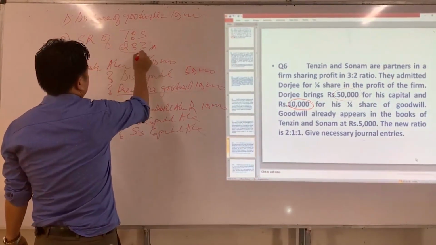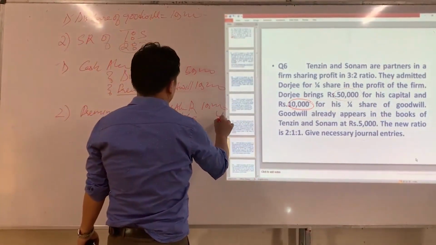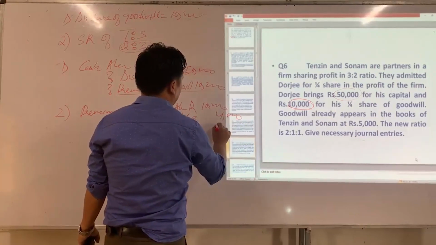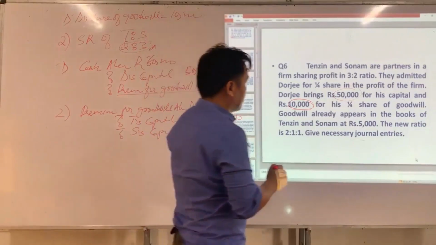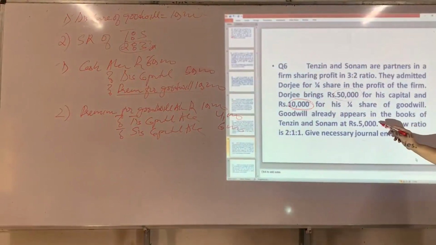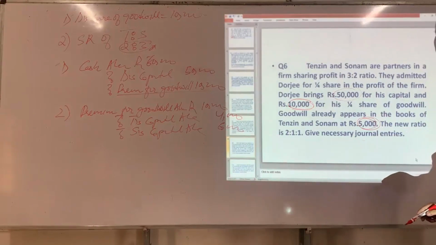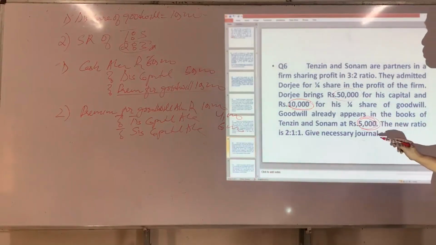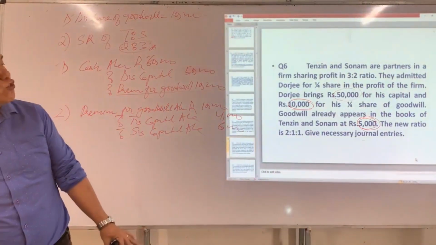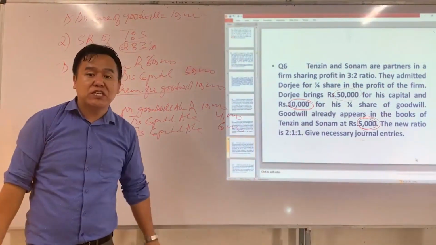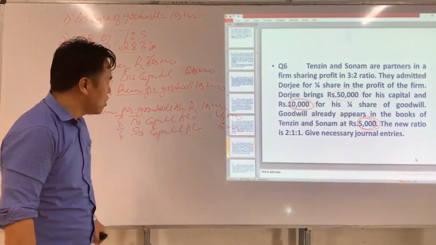So what is their sacrifice ratio? 2:3. So Tenzin will get 4,000 and Sonam will get 6,000. There is one more piece of information in this question, which is that goodwill already appears in the books of account, meaning in the old balance sheet. If goodwill appears in the books of account at the time of admission of a partner, such goodwill should be written off among all partners in their old ratio.